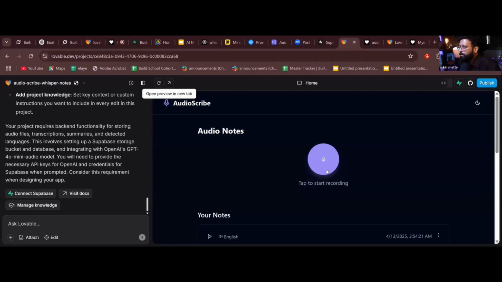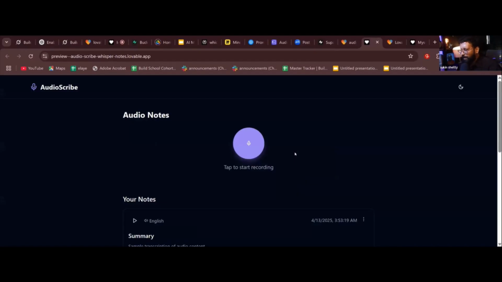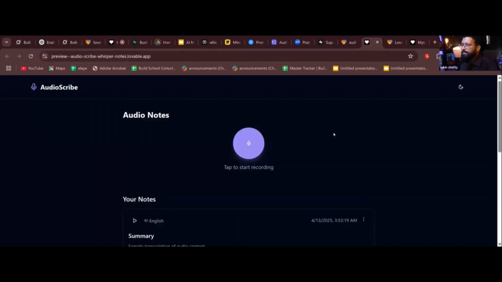To be honest, AI sometimes doesn't give you a consistent output. Okay, let me show you something. This is what I had built earlier. I took 2 hours, which I told you about. If you see this UI and everything compared to what it has built right now, tell me which is good. The present one is good, right, compared to the previous one? So that is how AI is. AI will not give you a consistent output. This looks amazing with the dark background, with the color, the summary and all that, right?